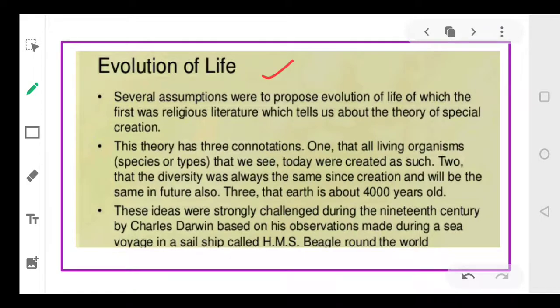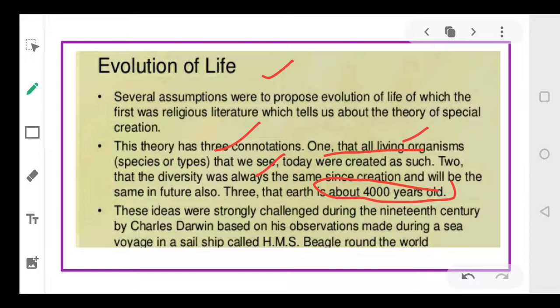So several assumptions have been proposed regarding the evolution of life. As I said, there are 3 basic points. As we discussed in the very beginning, all living organisms were created as such and were on the surface of the earth. Second, the diversity was also the same, and the earth was only around 4,000 years old. But these ideas were later challenged by Charles Darwin.